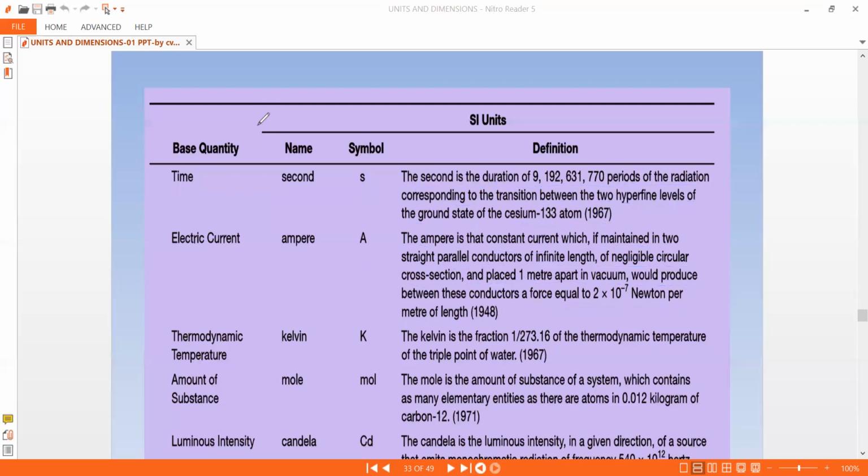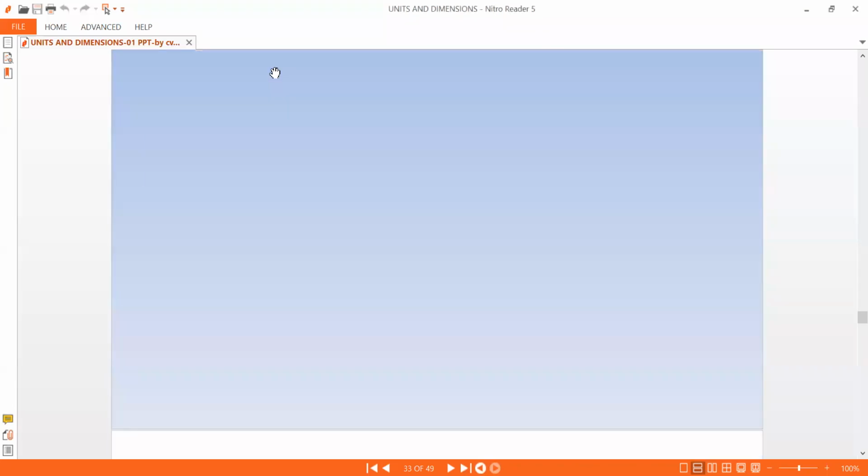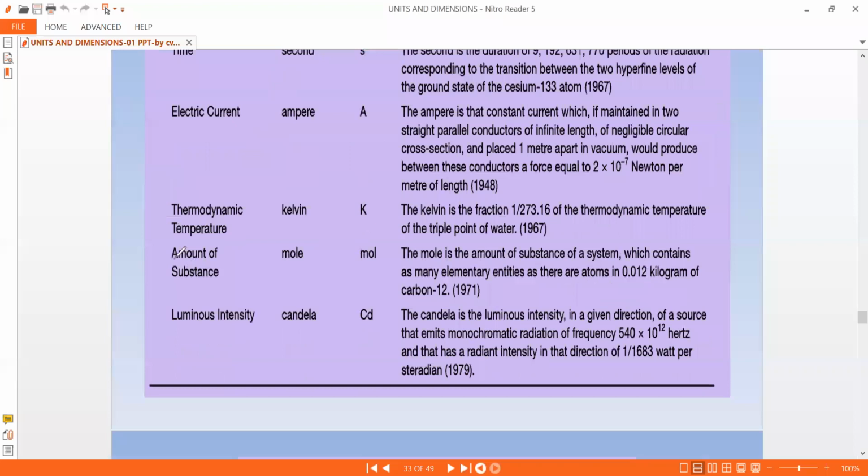Next, we are going to see the amount of a substance, that is measured in mole. The mole is the amount of substance of a system which contains as many elementary entities as there are atoms in 0.012 kilogram of carbon-12. With respect to carbon-12 only, the mole is decided.